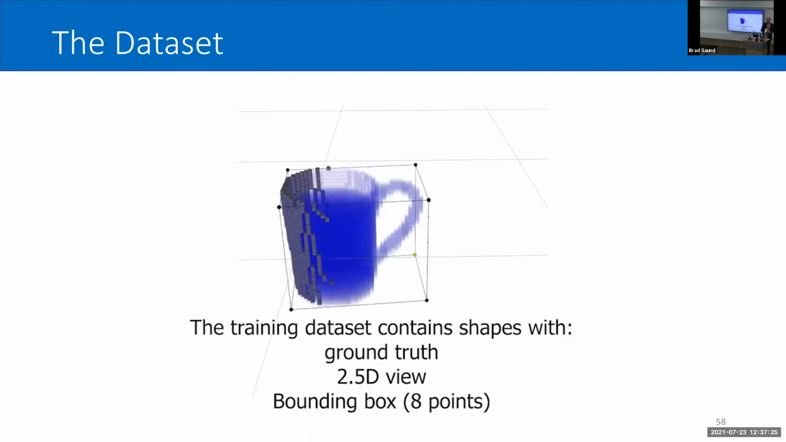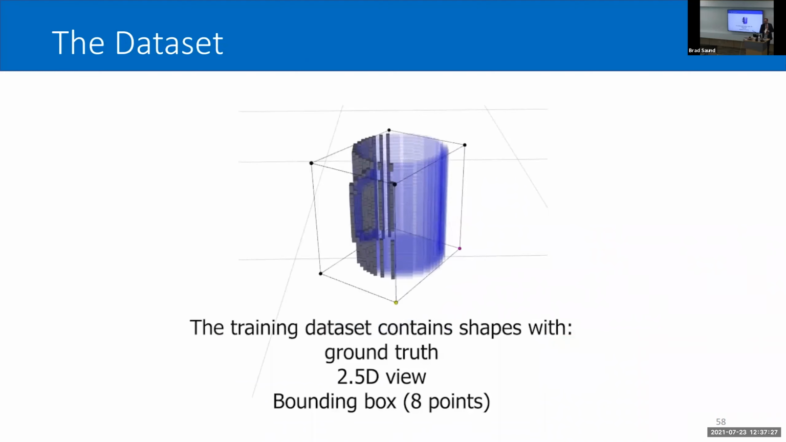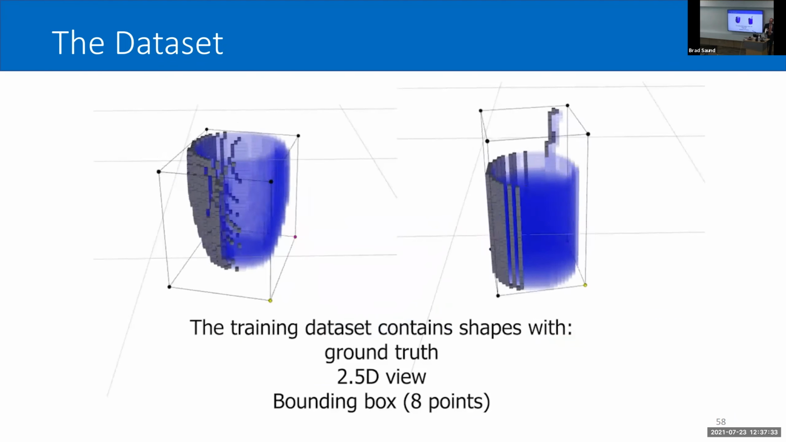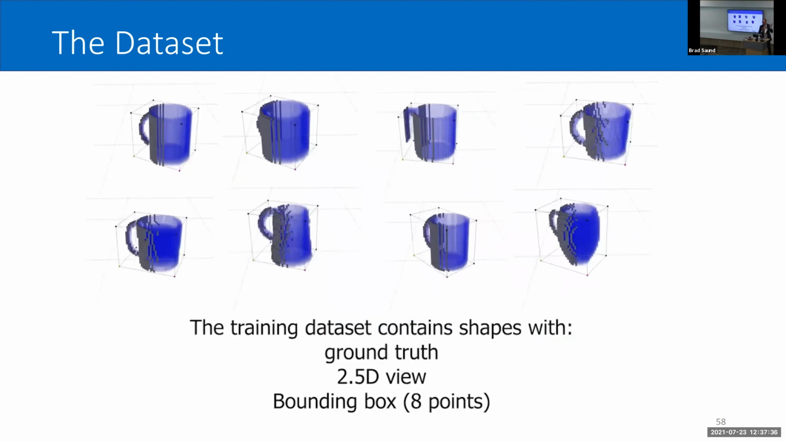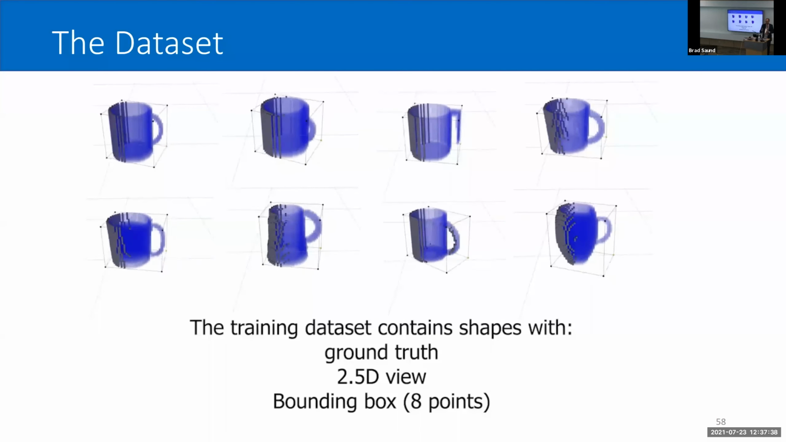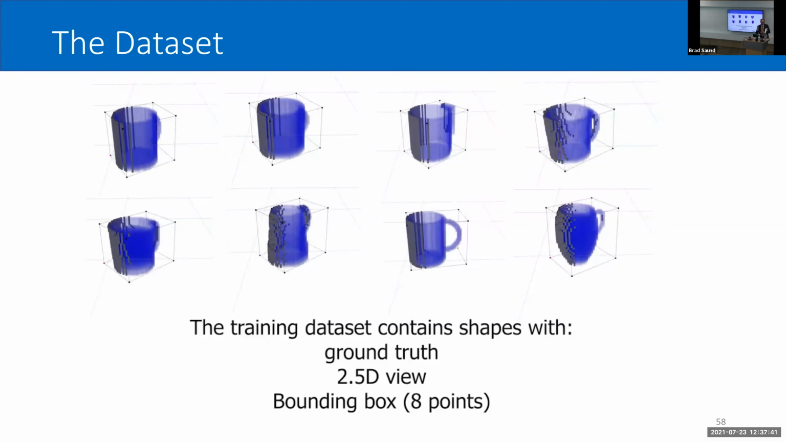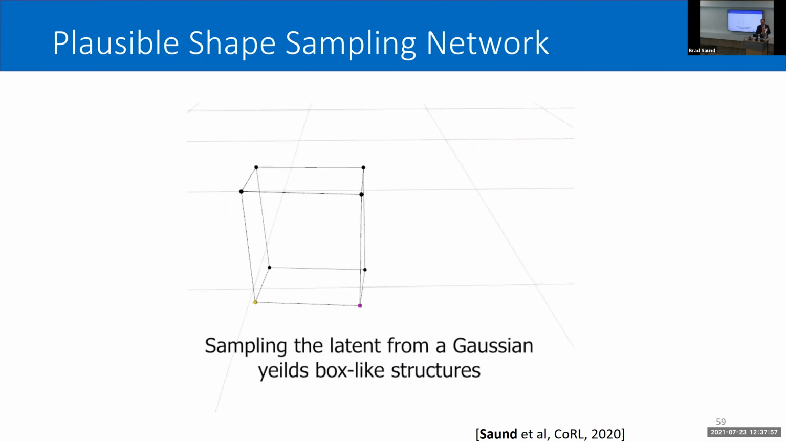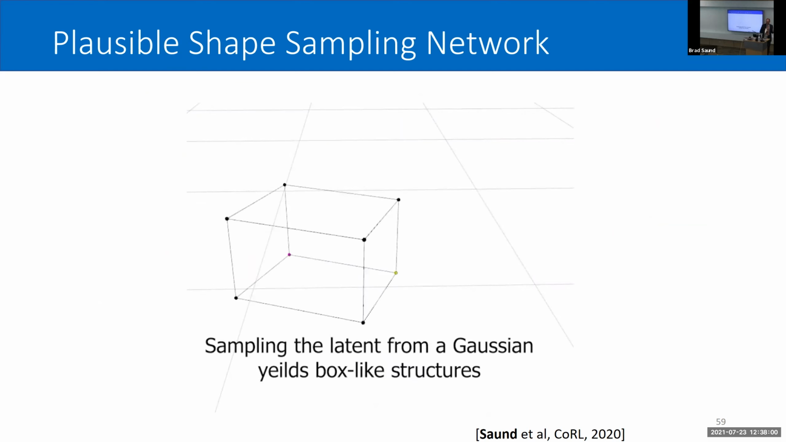I'm first going to be looking at mugs from ShapeNet, and I take all the mugs, rotate them around. I also have this bounding box information. So I create a bounding box aside. The bounding box also rotates with the shape. For the method, first I'm going to construct a normalizing flow to model this bounding box. There are lots of details here that aren't that important to understand. Basically, I have some mapping between bounding box and some latent space. With this, I can then sample latent boxes and pass them back through the flow. And that gives me box-like structures.